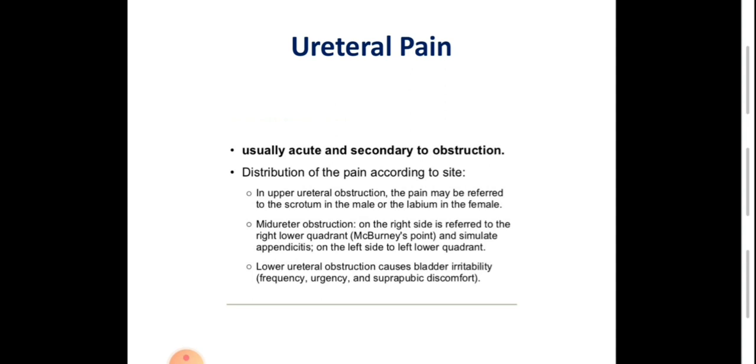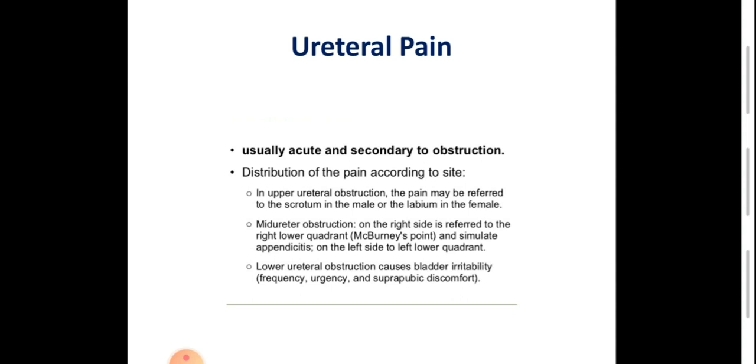This pain is usually intermittent, colicky in nature, with also characteristic radiation. So in obstruction at the level of the upper ureter, it may cause pain just like renal colic with referral to the groin or genitalia.